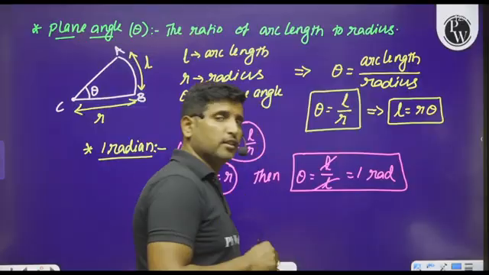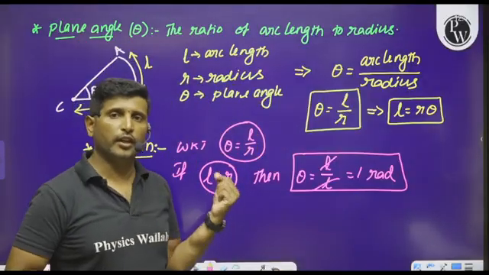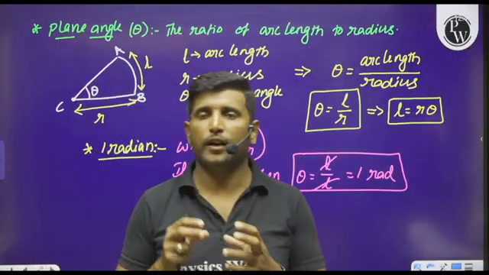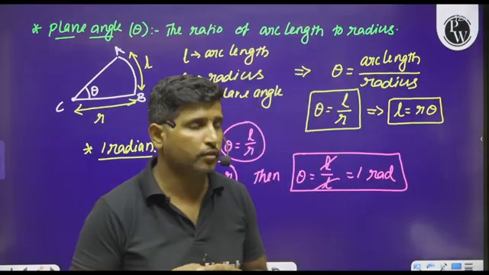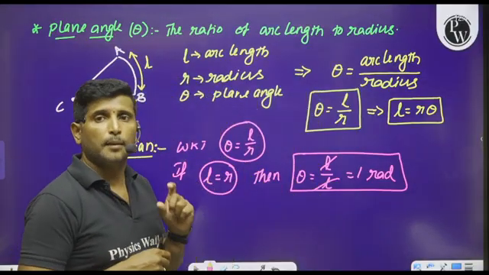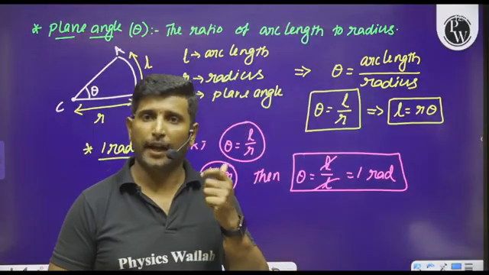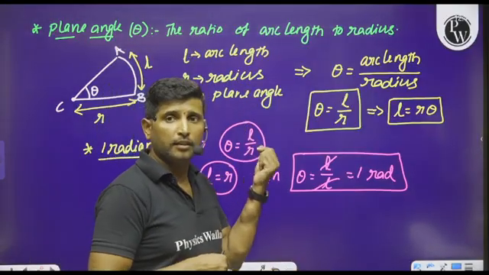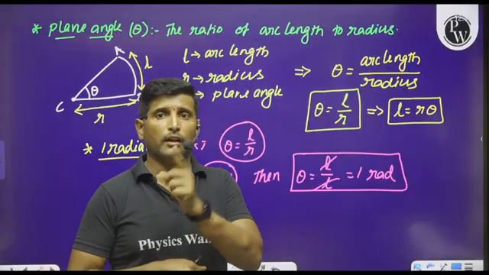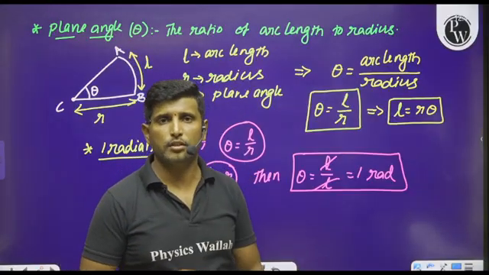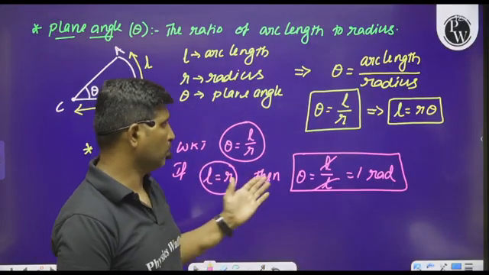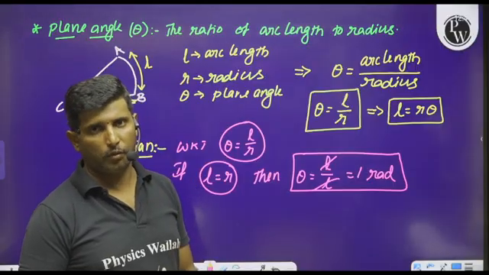So how can I define this radian? Radian is defined as the angle subtended by the arc whose length is equal to its radius. This is how we can define 1 radian.